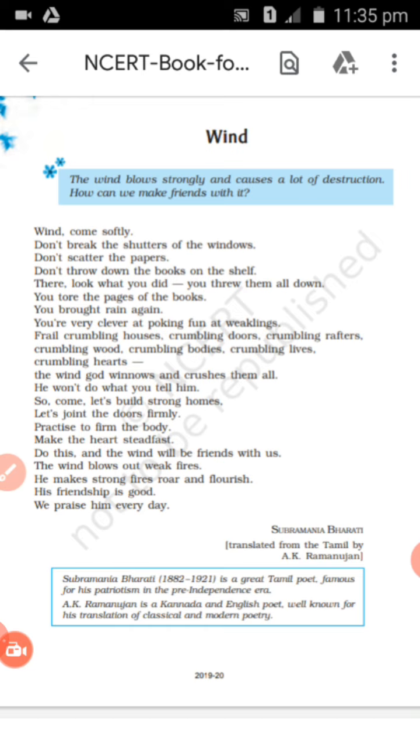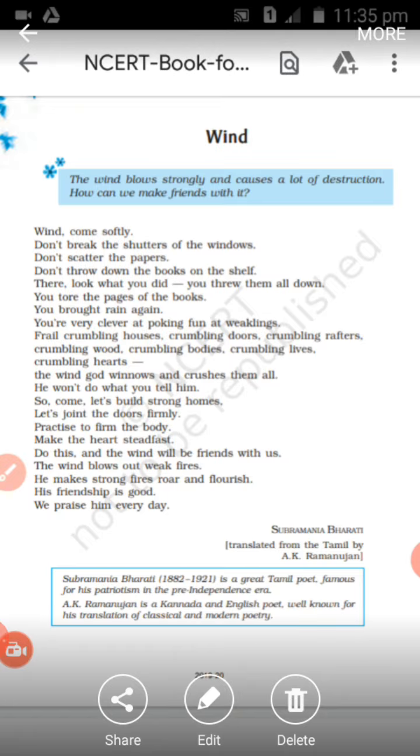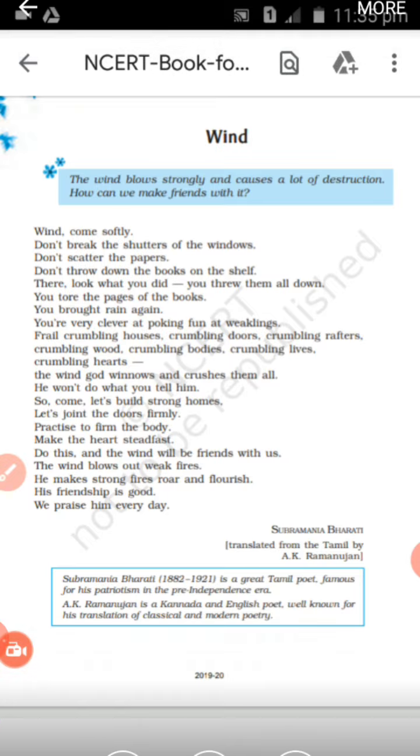So here you can see that the comparison is implied, or the comparison is hidden. It is not direct. In a simile, the comparison is more direct, and in a metaphor, the comparison is implied. It is hidden. I hope you have understood simile and metaphor. Now the next one is personification. What is personification?